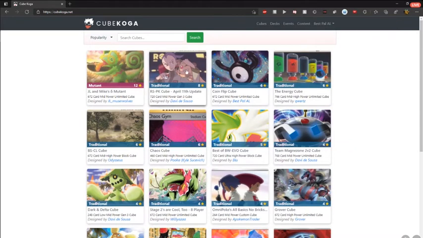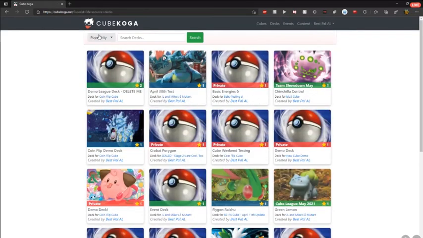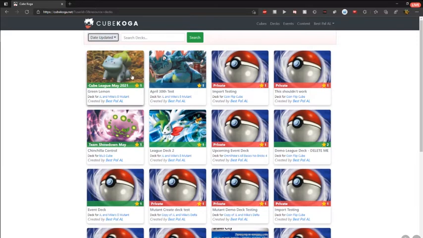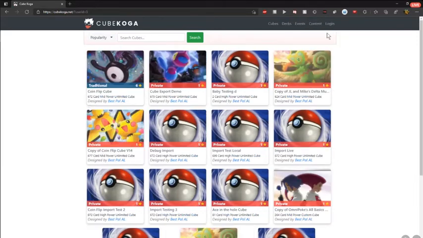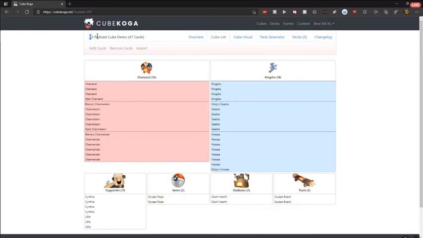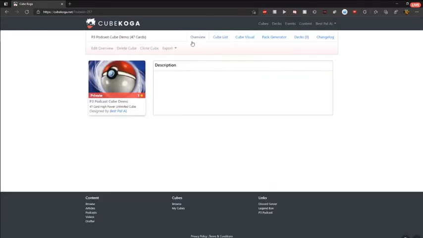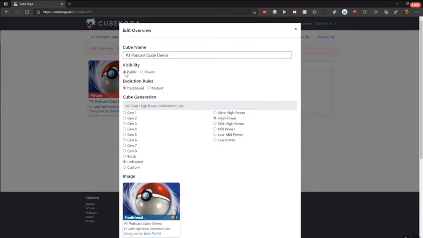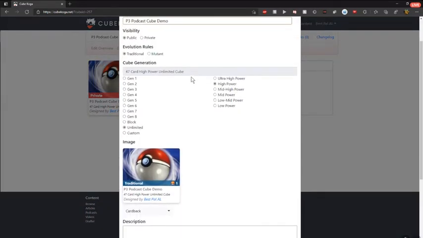You might be interested in how we choose an image for our cubes. If I go to my decks and just find the deck I just created. No, that's not a deck, it's a cube, sorry. My cubes, and go to the cube I just created, this P3 podcast cube demo. So right now you'll see it's private. I can make this a public cube, and then everyone on the site will be able to see it.